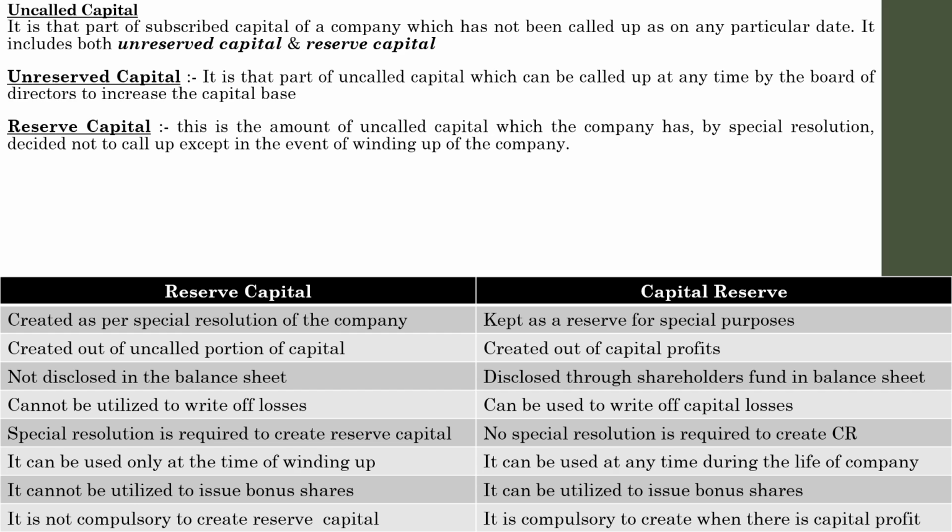As far as a commerce student is concerned, even though they find these two terms similar, these two are different. You should have an idea about the differences between reserve capital and capital reserve. So let us go to the theoretical aspects regarding company accounts.